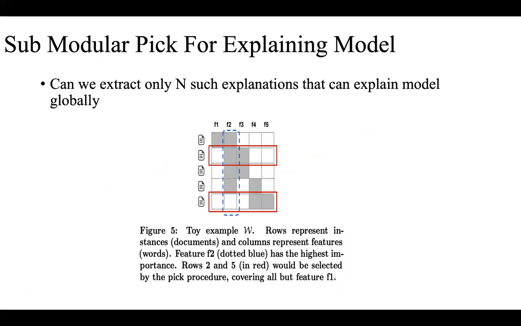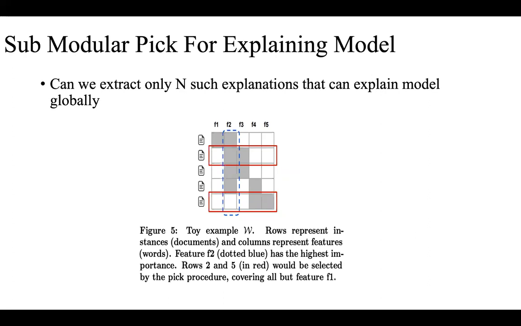Now we can use LIME to explain each instance, but we may not have the time to go through all the instances to find a global explanation for the model.